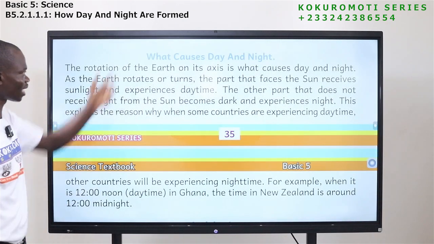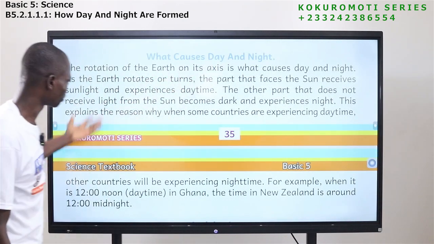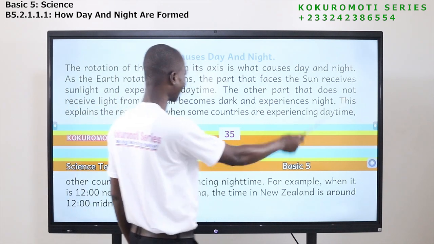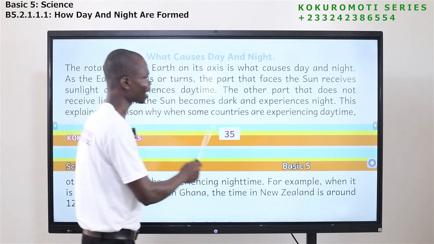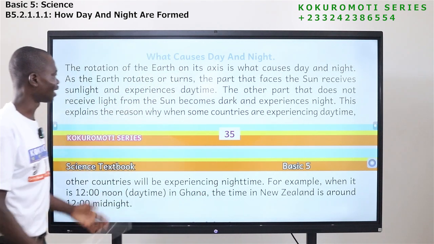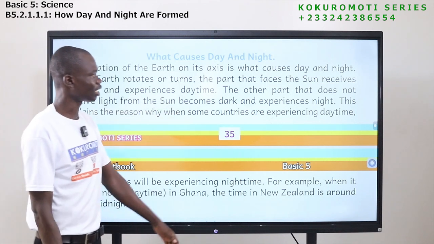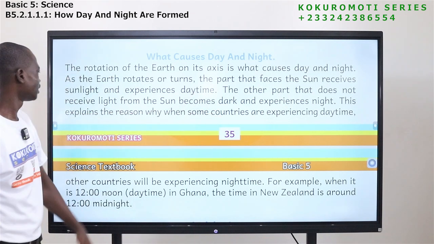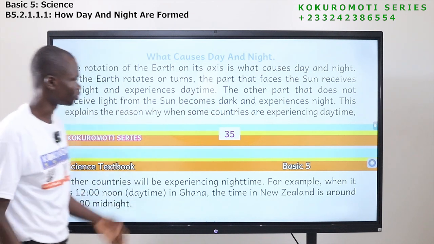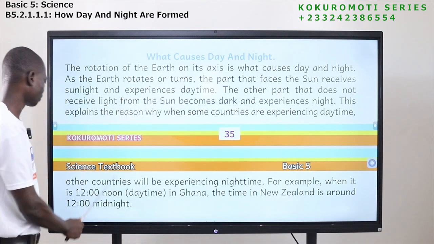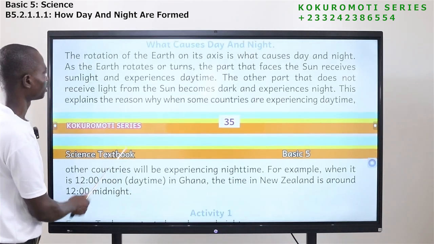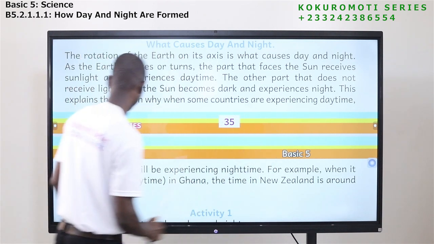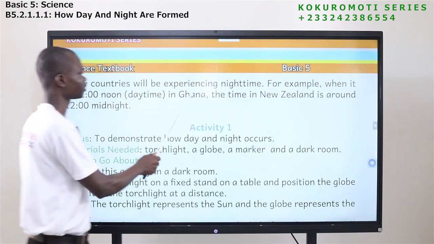Now, the question has been asked again, what causes day and night? I have explained to you, but let me take it again. The rotation of the earth on its axis is what causes day and night. As the earth rotates or turns, the part that faces the sun receives sunlight and experiences daytime. The other part that does not receive light from the sun becomes dark and experiences night. This explains why when some countries are experiencing daytime, other countries will be experiencing nighttime.